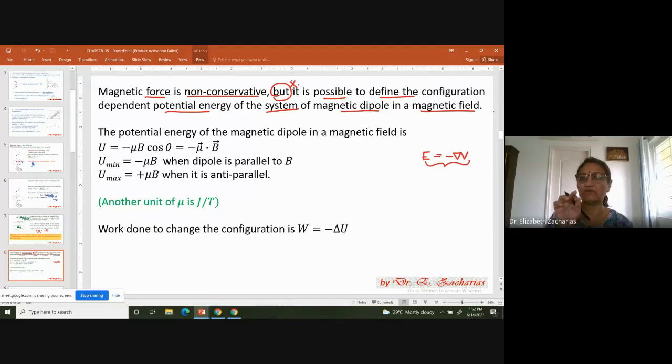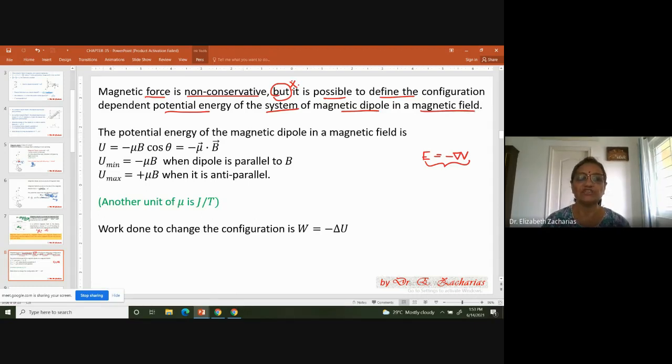Be very, very careful when you're talking about potential energy of the system. There is no potential energy or potential associated with magnetic force or magnetic field. But a system of magnetic dipole in an external magnetic field becomes a system which is conservative. Therefore, you can talk about potential energy. So, what is potential energy?